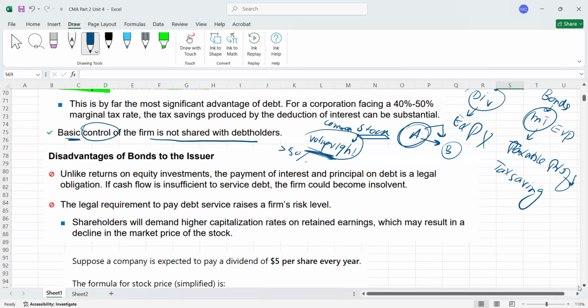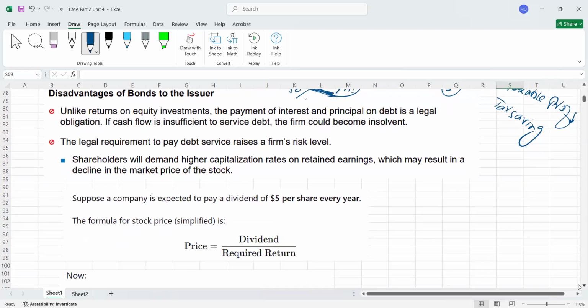Now, guys, here we go. The third, we are discussing now what are the disadvantages of bonds to the issuer. Again, like the company that is issuing bonds, what are the disadvantages? So the first point I'm going to talk about: unlike returns on equity, like dividend payments, the payment of interest and principal on debt is a legal obligation.